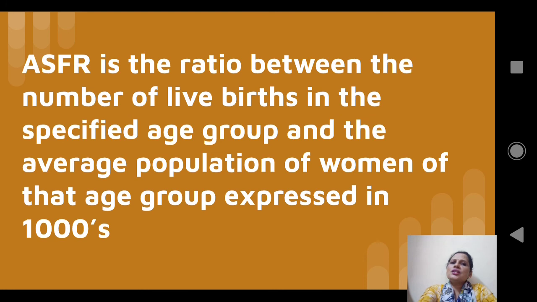The interpretation is something like this. Suppose we get ASFR for the age group 15 to 19 as 60, then 60 live births are taking place per 1000 women of the age group 15 to 19.